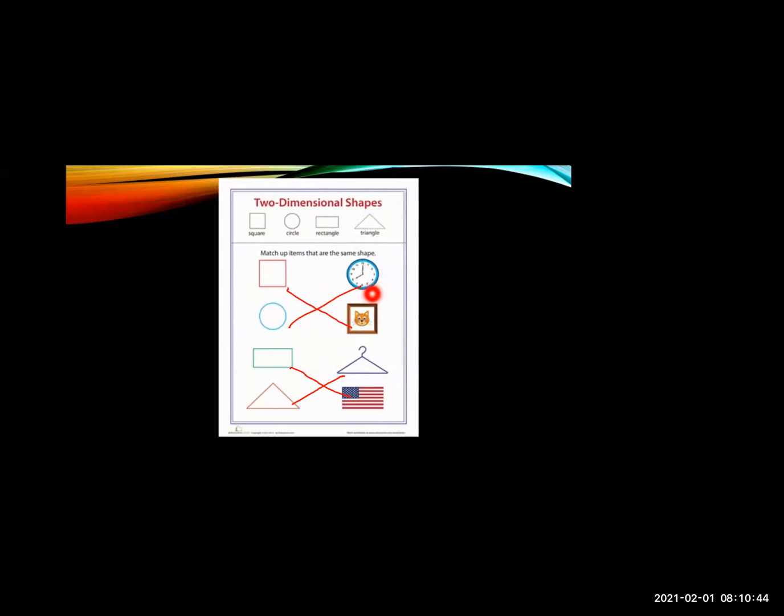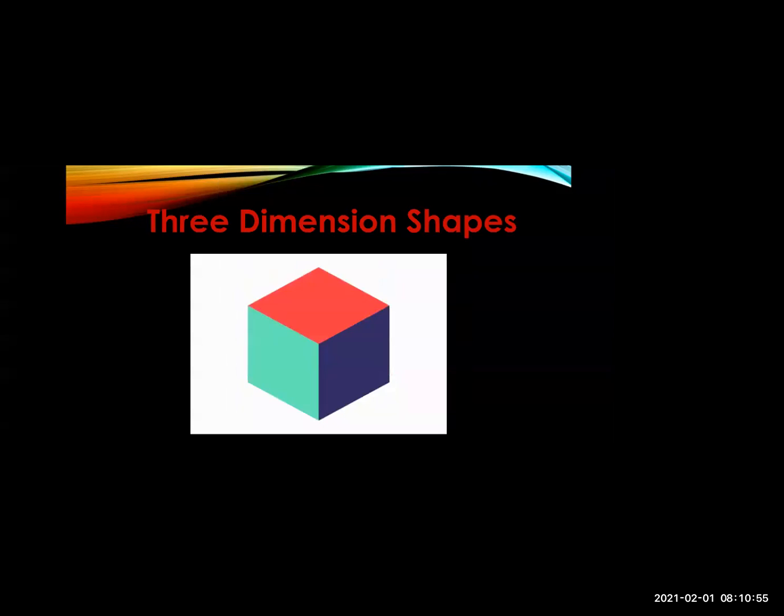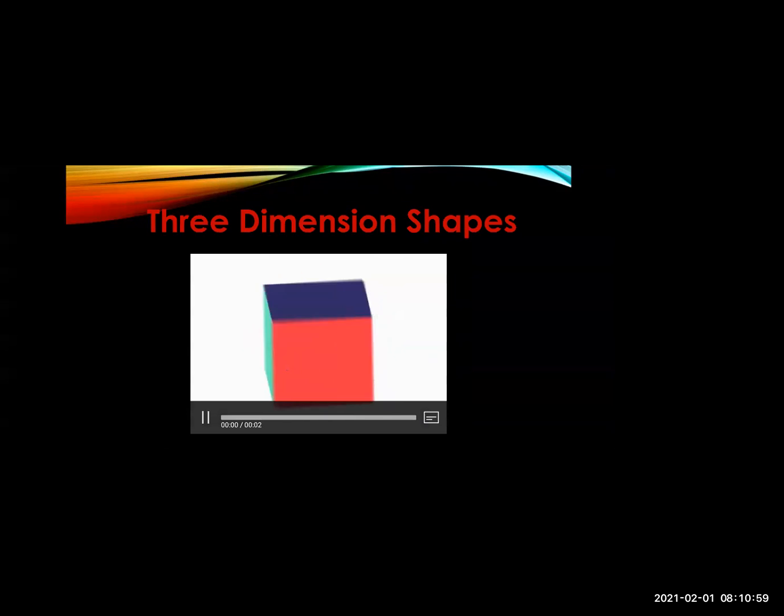You can see the clock. Clocks are also flat. Then the photo frame, then the hanger, then the flag. So these all come under two-dimensional shapes. Very good. Now we will learn about three-dimensional shapes.